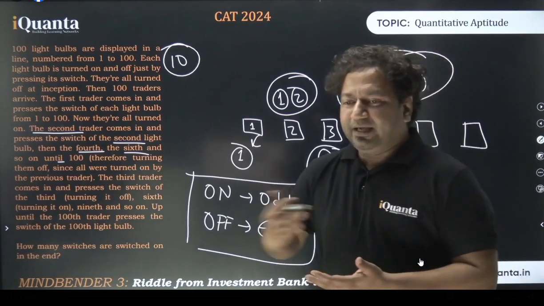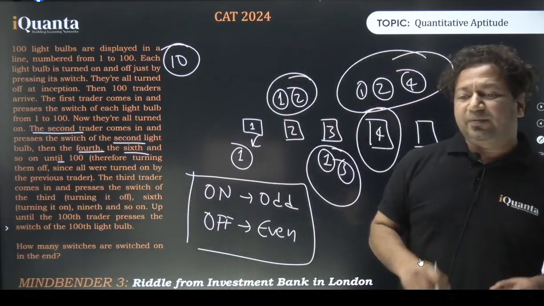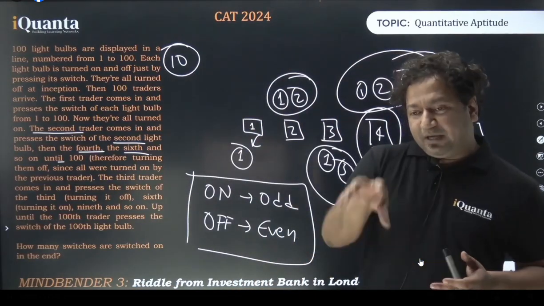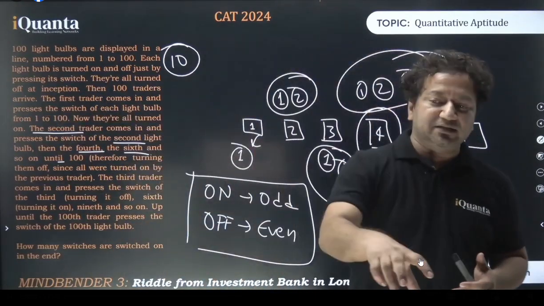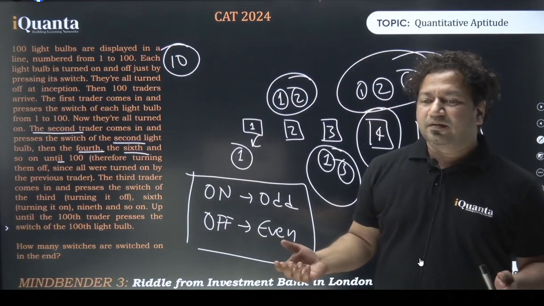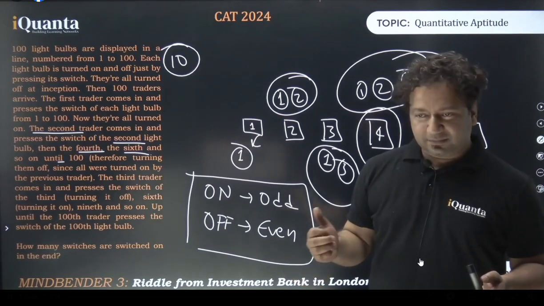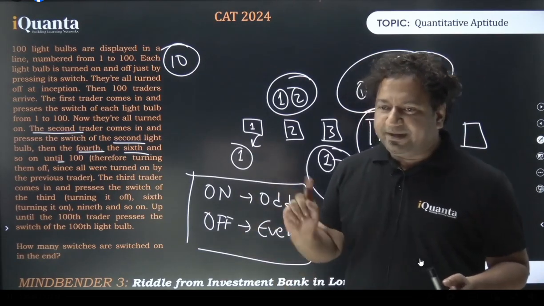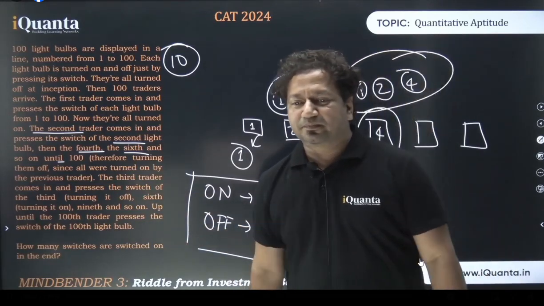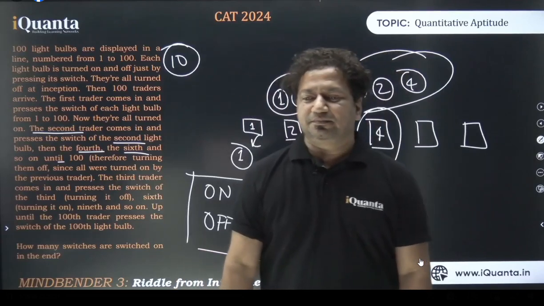Meaning every person is touching only their own multiples. The second person is touching the multiples of 2: 2, 4, 6, 8, and so on. The third person is touching the multiples of 3, that is 3, 6, 9, and 12. So the switches are the multiples for the people, but the people are the factors for the switches. So let us replace people by factors and switches by multiples. Things will be clear. Understood? Isn't it? Yes or no? Switch number 25 will be touched by the 1st, 5th, and 25th only. Nobody else can touch it. Replace the people with factors and the switches with multiples, and things will be crystal clear.